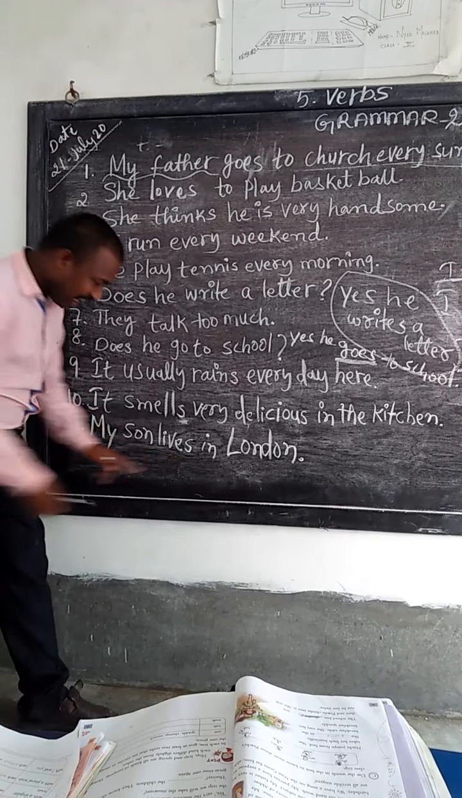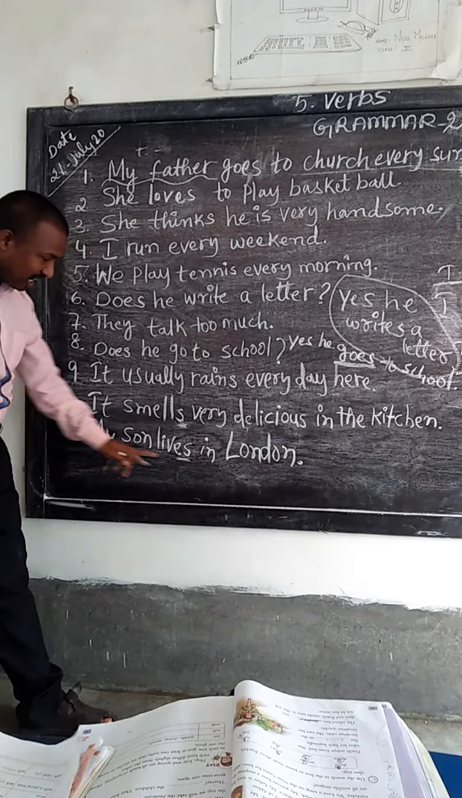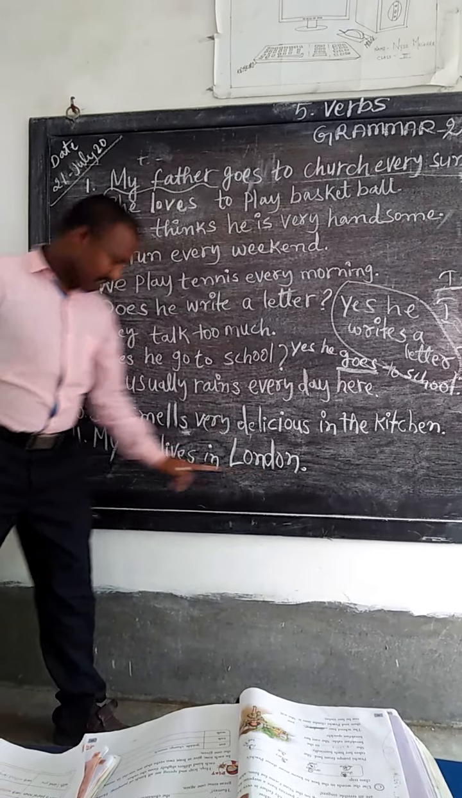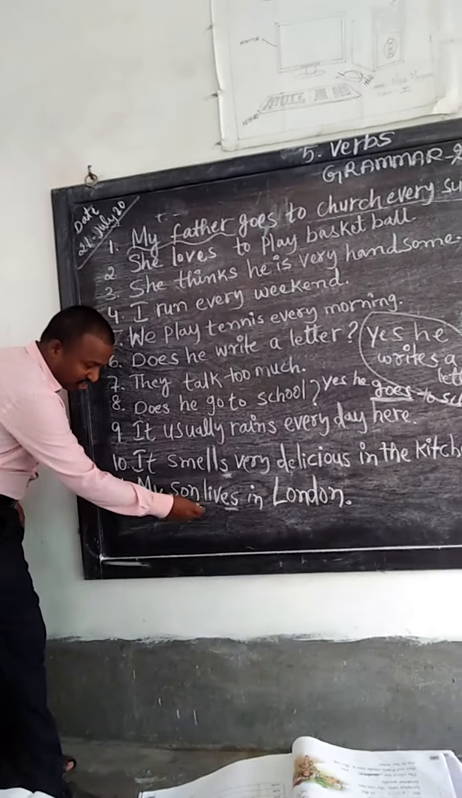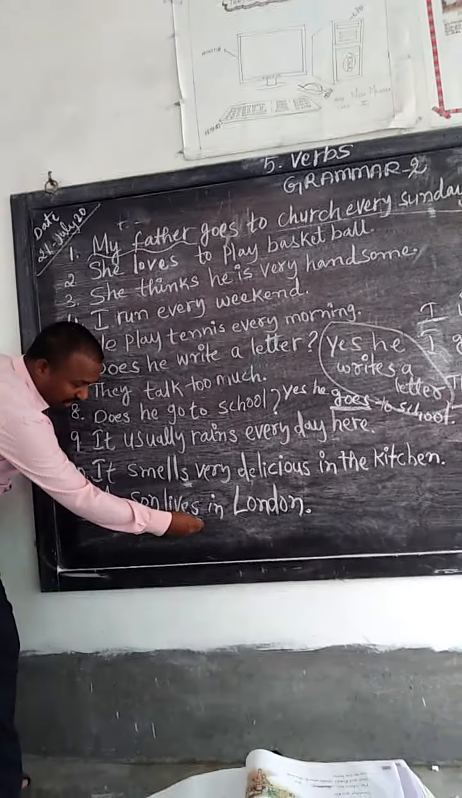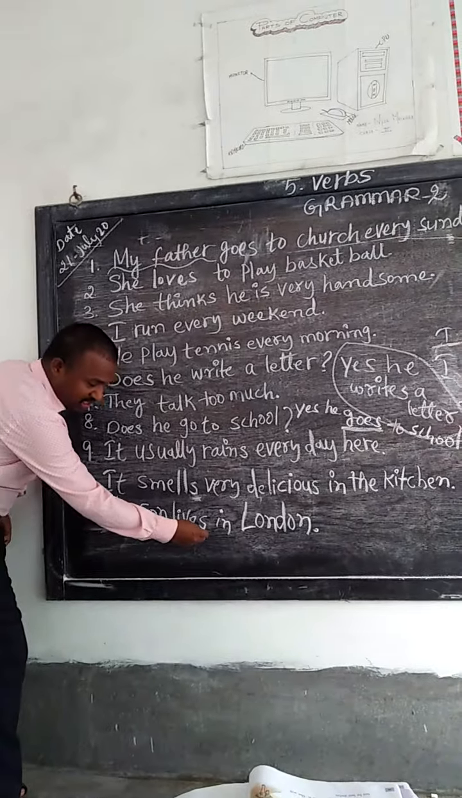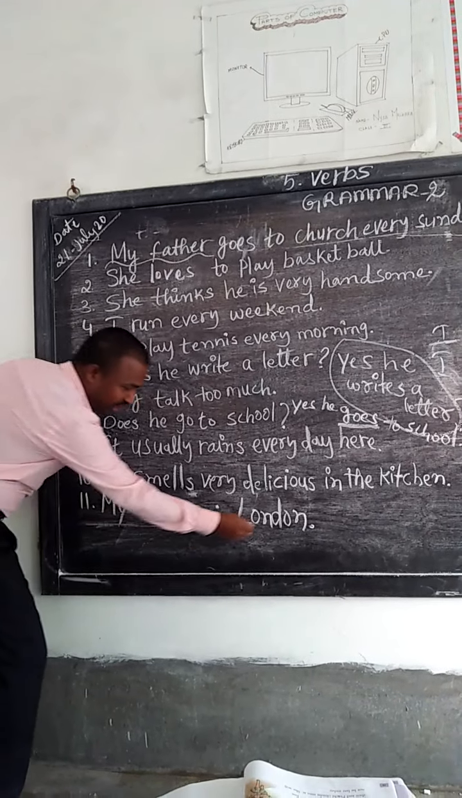My son lives in London. So son is singular, like he, she. So the verb form lives, so s or es will add. So yes, my son lives here.